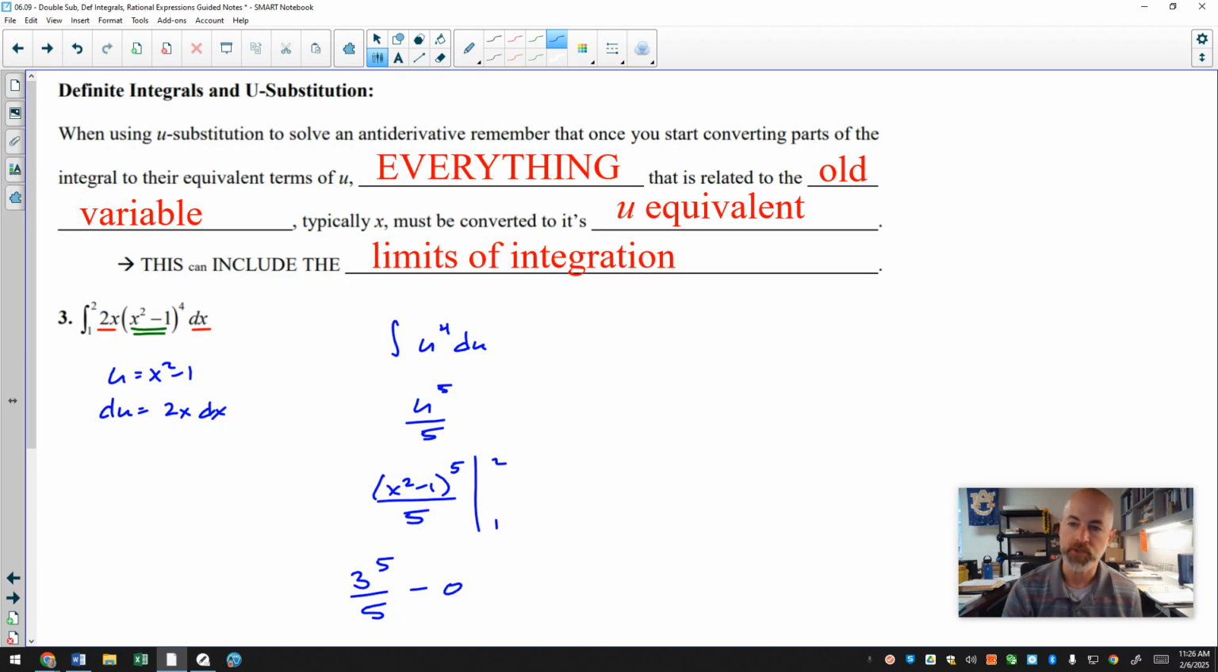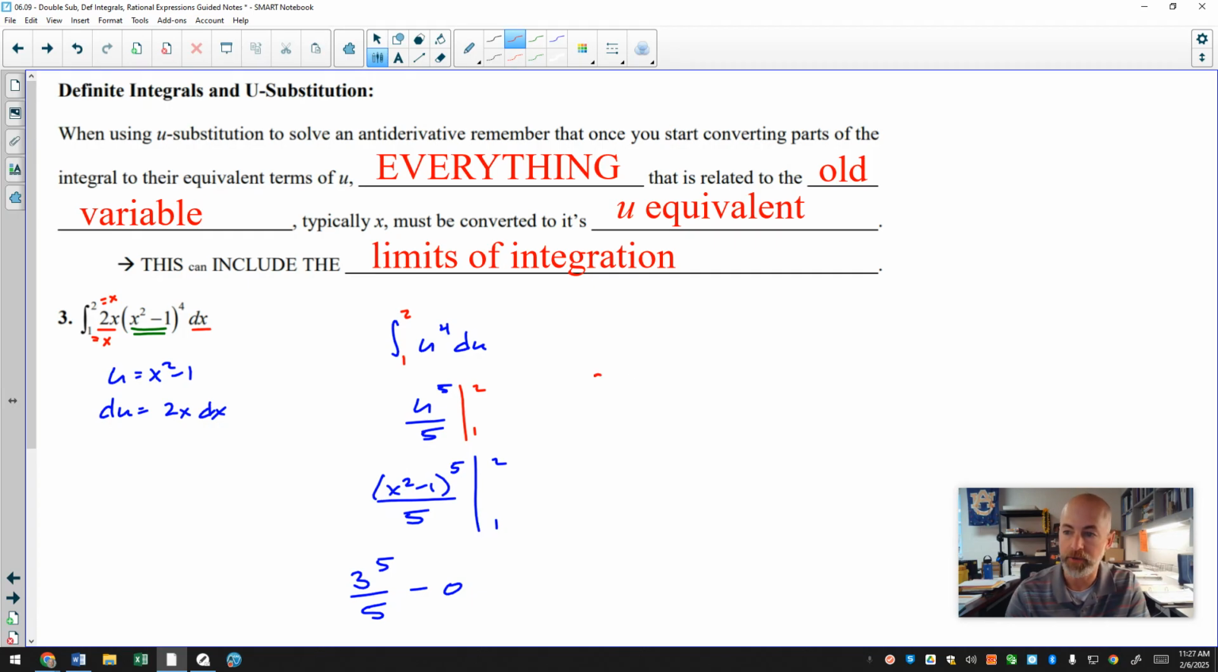Now, if you want to solve your definite integrals and u-substitution this way, that's perfectly fine. It works in the end. Just remember that 1 and 2 are values of x and must be plugged in for values of x. What you do not want to do is, when you write your u-substitution in terms of u, write 1 and 2 right here, because you might be tempted when you find the antiderivative to plug in 1 and 2 for u, which ends up giving you a different answer.